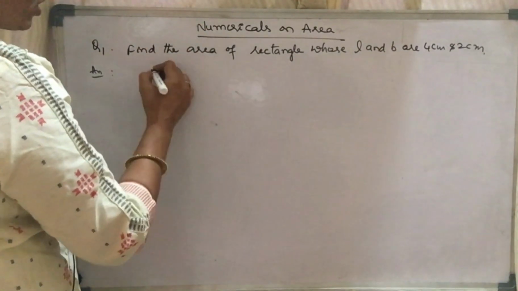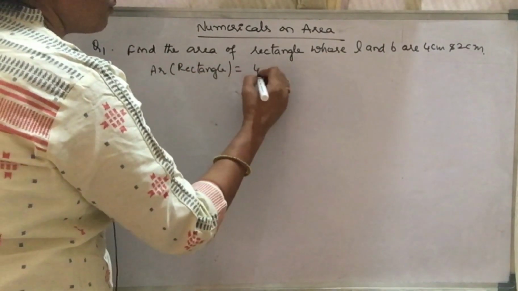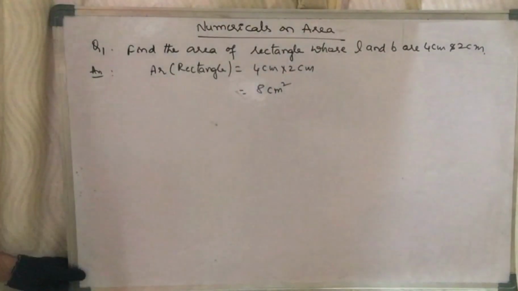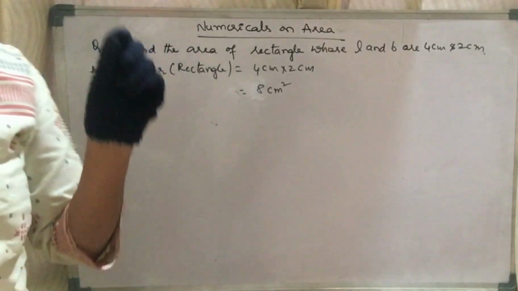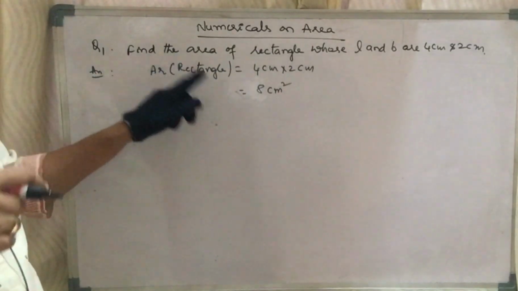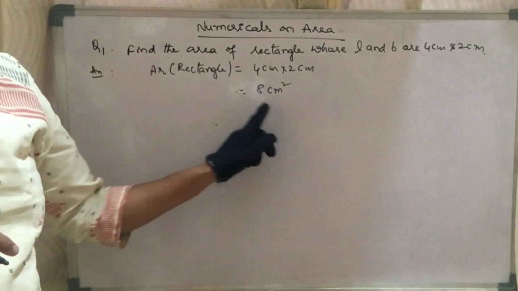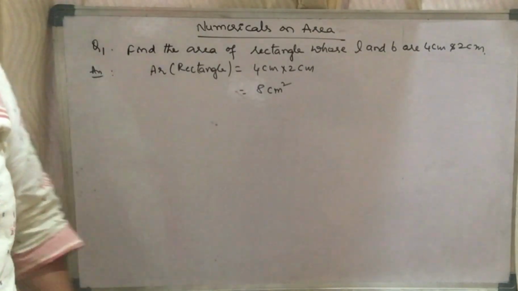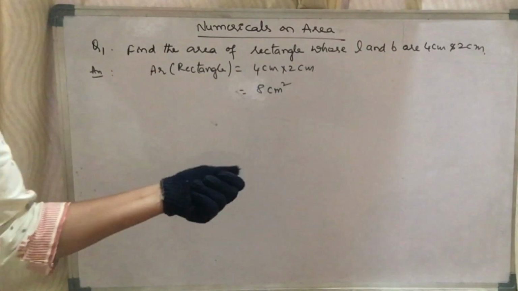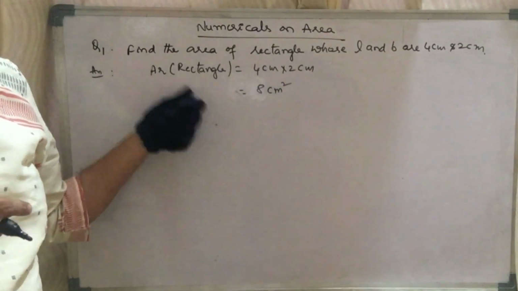So, we know the area of a rectangle is, this is so simple, 4 centimeter into 2 centimeter, which is equal to 8 centimeter square. This is important because I told you a physical quantity is always expressed with magnitude and unit. If you do not write the unit properly, then you will be losing, because the unit says what exactly it is. The number does not give any information to us. When you write centimeter square, it is understood that it is the area.